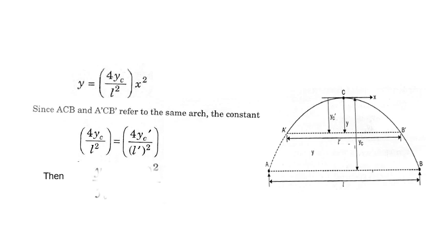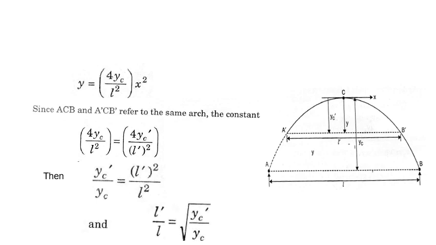So we can write yc dash by yc is equal to L dash square by L square, or L dash by L is equal to under the root yc dash by yc.